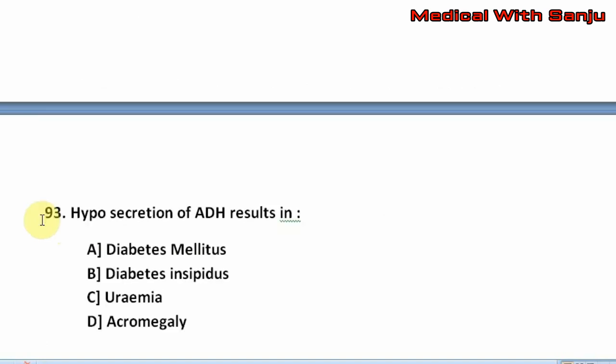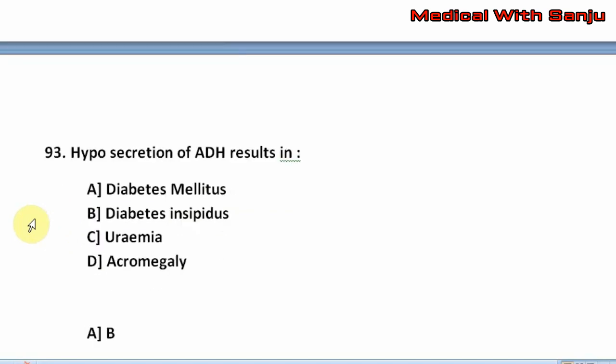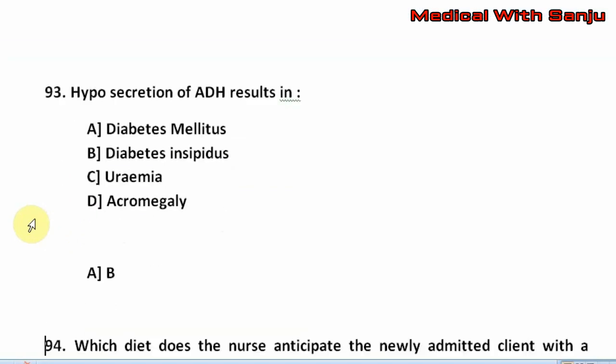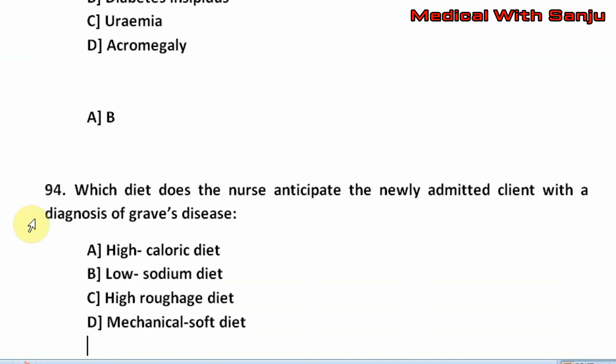Question number 93. Hyposecretion of ADH, that is antidiuretic hormone, results in option A, diabetes mellitus. Option B, diabetes insipidus. Option C, uremia. Option D, acromegaly. The right answer is option B, that is diabetes insipidus.